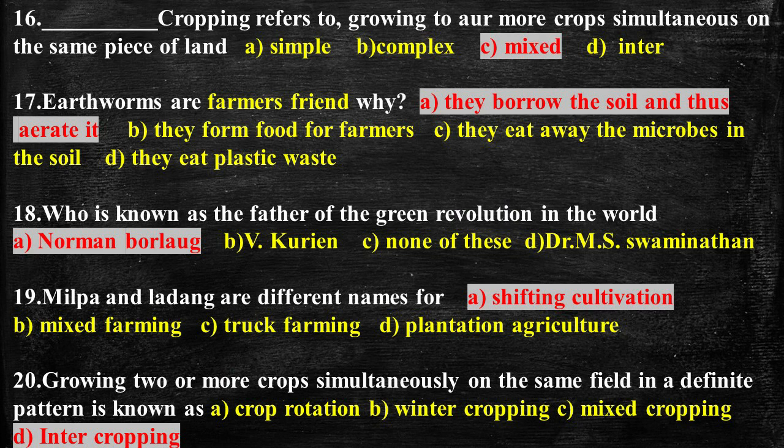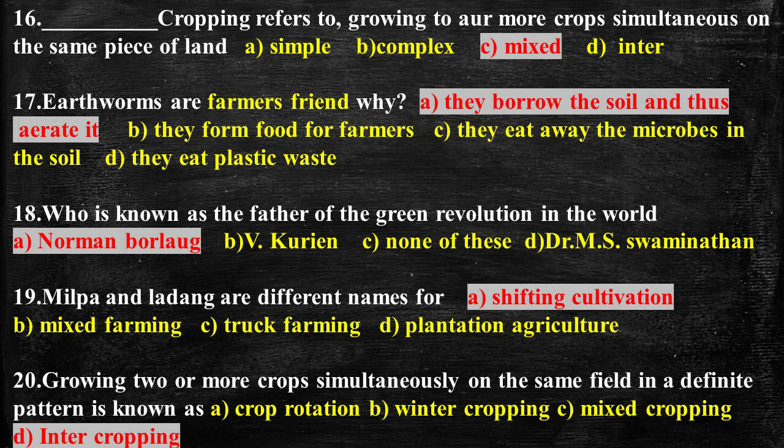Question number 16. Dash cropping refers to growing two or more crops simultaneously on the same piece of land, and the answer is mixed cropping. So mixed cropping refers to growing two or more crops simultaneously on the same piece of land, and mixed cropping also reduces risk and gives some insurance against the failure of one of the crops. So in mixed cropping, seeds of plants are mixed before sowing, and the pest infestation of crops can be greatly reduced by mixed cropping.